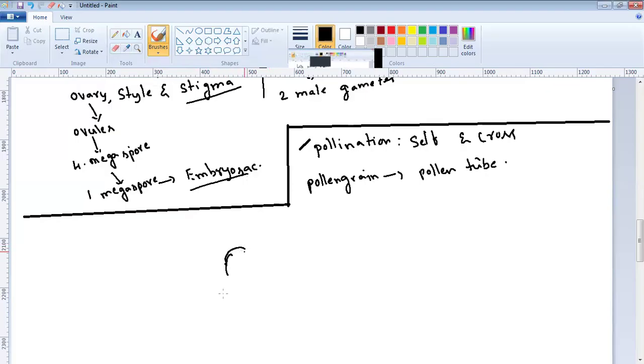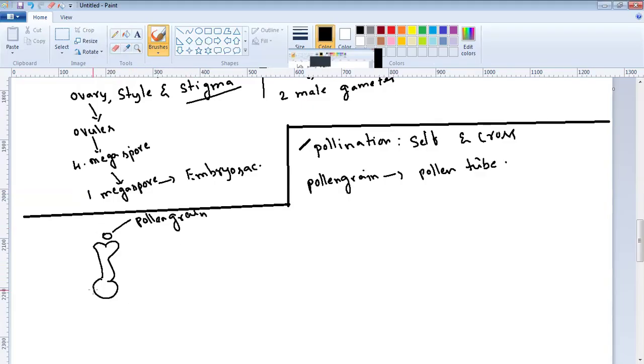Let me show you to give you a clearer picture. This is the gynoecium. Here the pollen grain lands on the stigma.